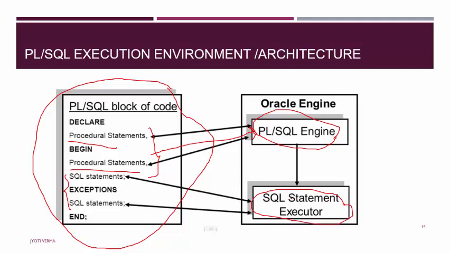But the main concept over here is that all the statements are sent to the engine for execution at a single time, and the procedural and SQL statements are separated automatically by the Oracle engine. That means you can say that the Oracle engine has two parts. Which two parts? First part is the PLSQL engine and second part is the SQL statement executor. These two parts perform separate operations depending upon the type of statements. But both these parts are part of our Oracle engine.